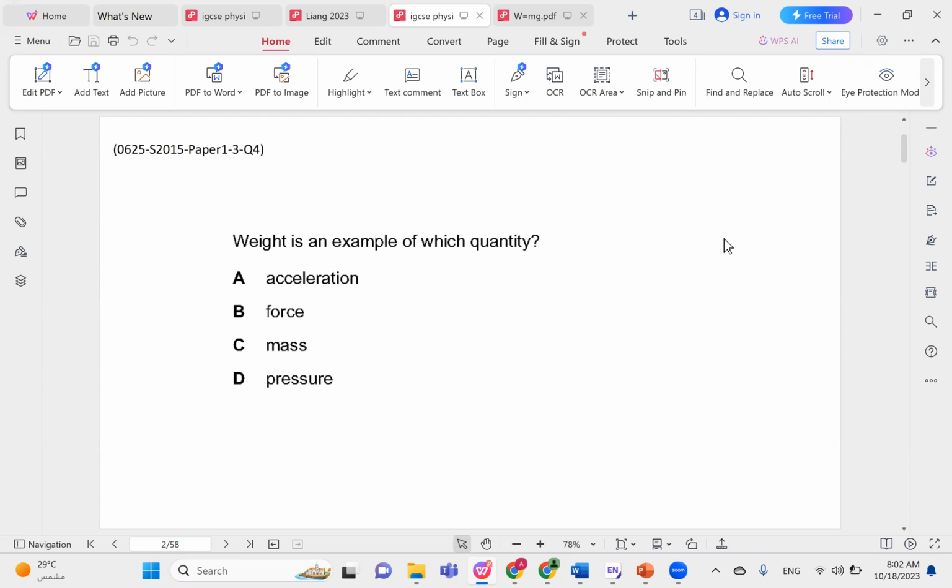Weight is an example of which quantity? Weight is an example of force, and it is measured in newtons. Weight is the pull of gravity on an object. So a pull of gravity is a force.